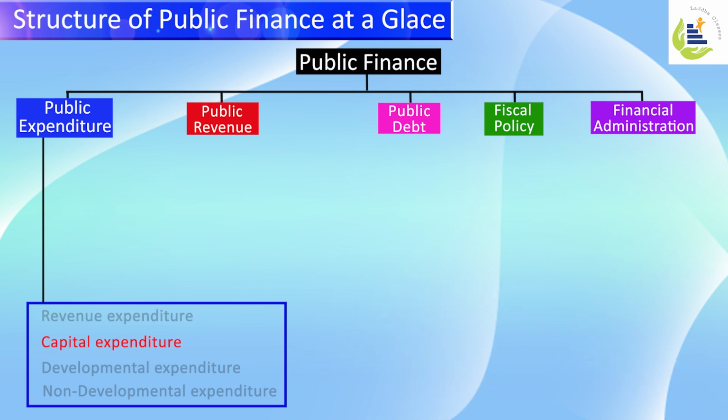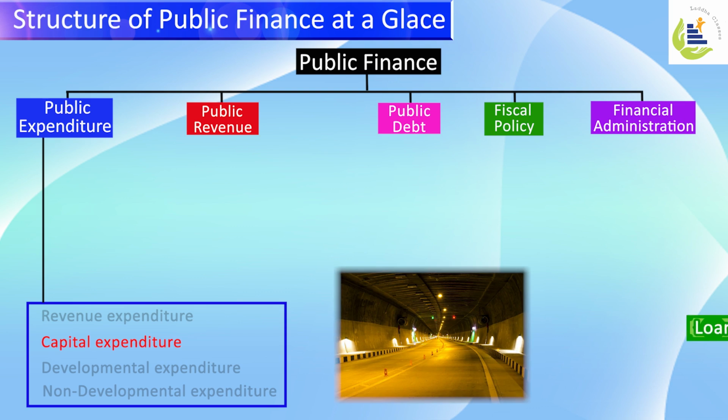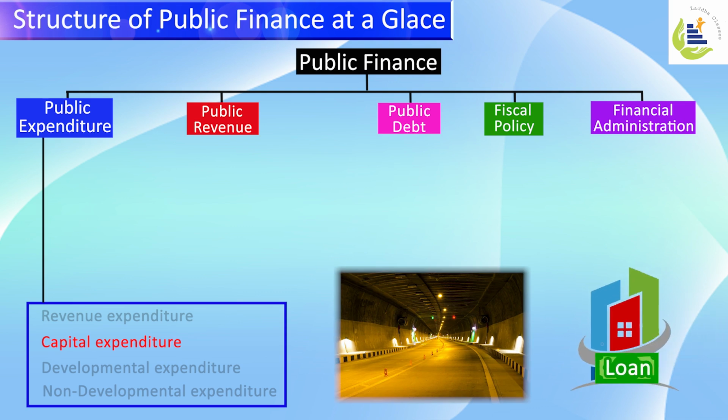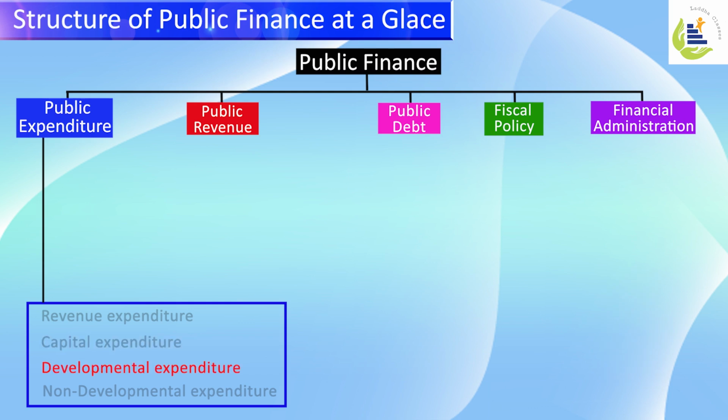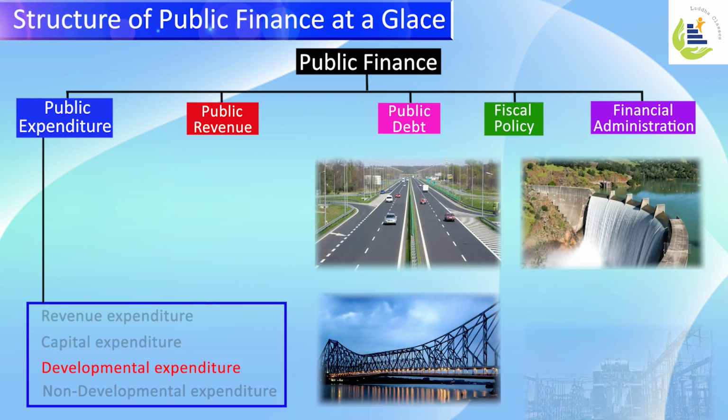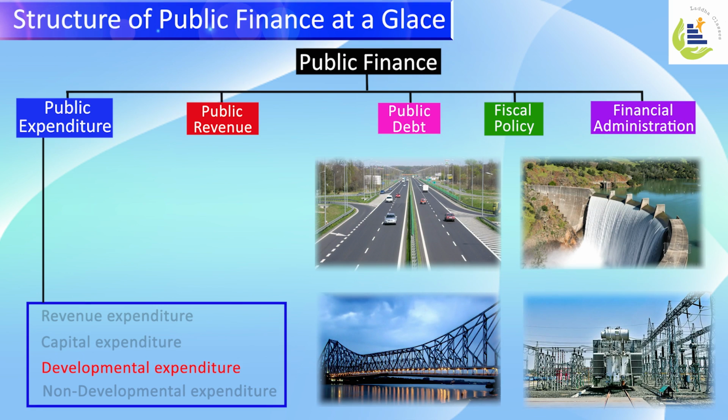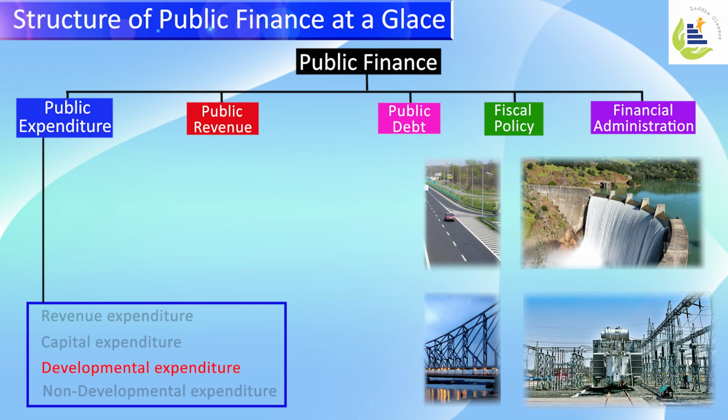Capital expenditures are relatively long-term in nature and one-time style, like expenditure done on huge projects, or loans given to public companies or corporations. Similarly, development expenditures are, as the name suggests, focused towards development of the economy. Expenditure targeted directly at building roads, dams, bridges, and infrastructural facilities is development expenditure, which directly leads to economic development and overall helps us improve employment.